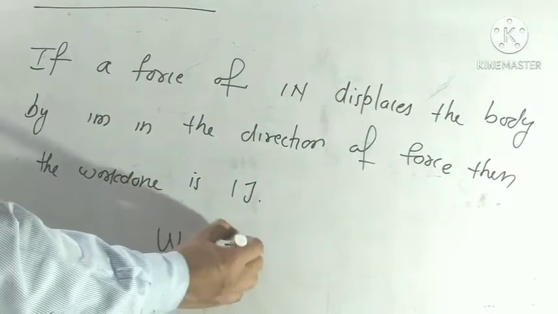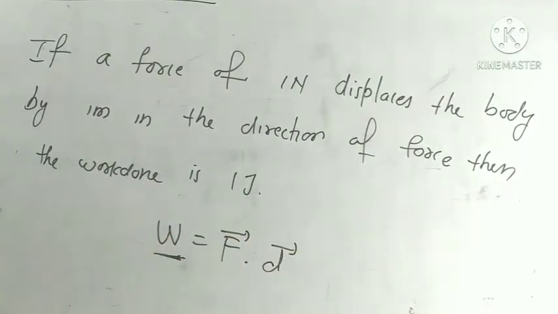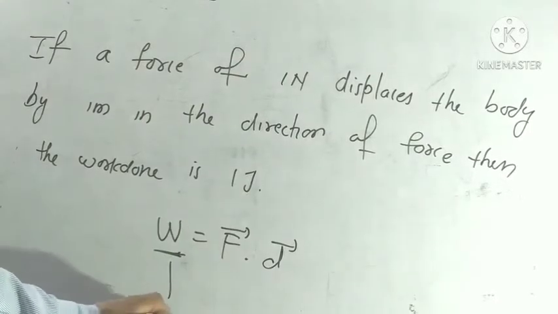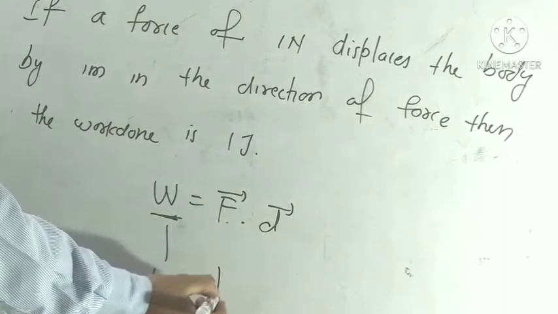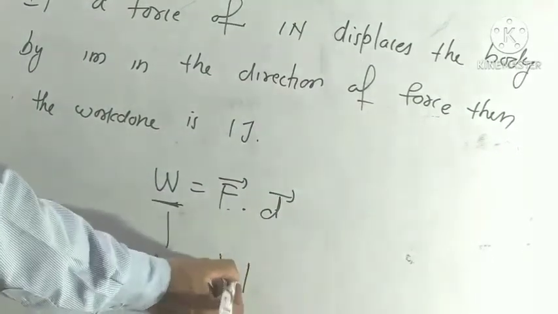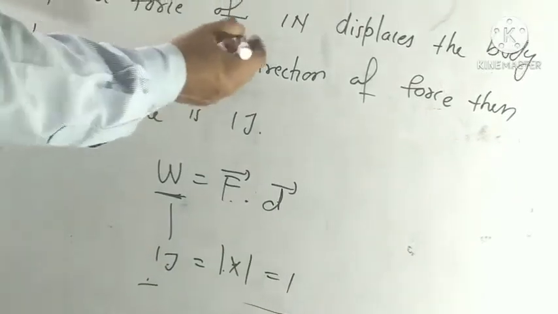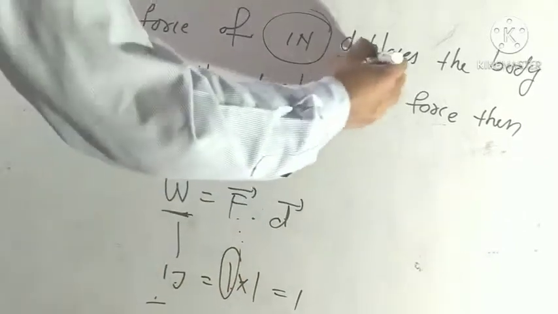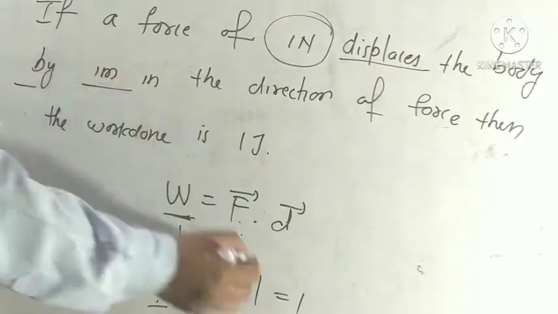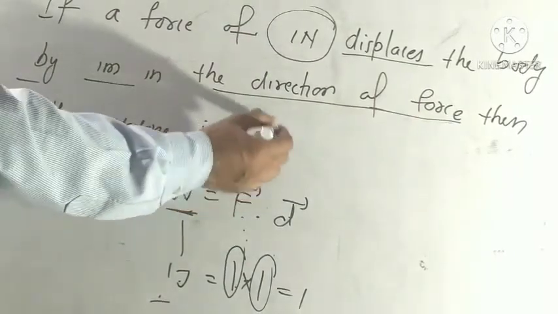Force into displacement. So the unit of work is joule. So we can write here 1 joule. How do we get it? When force is equal to 1 and displacement is 1, 1 into 1 we get 1. So if a force of 1 Newton displaces the body by 1 meter in the direction of force, then work done is 1 joule.